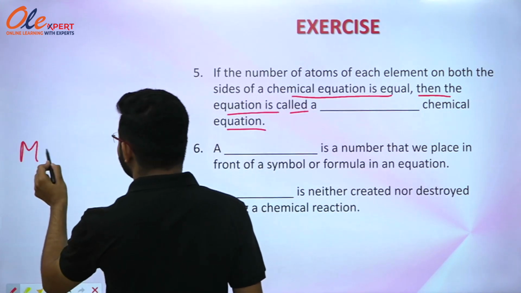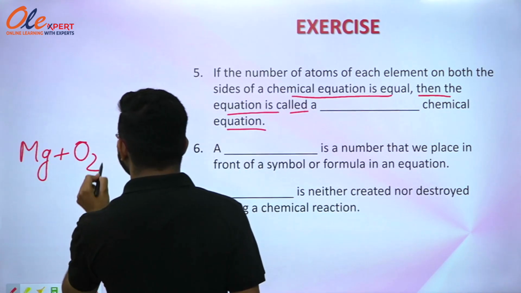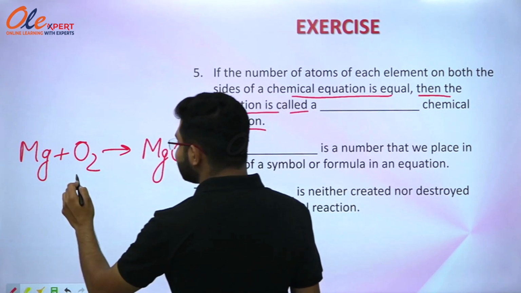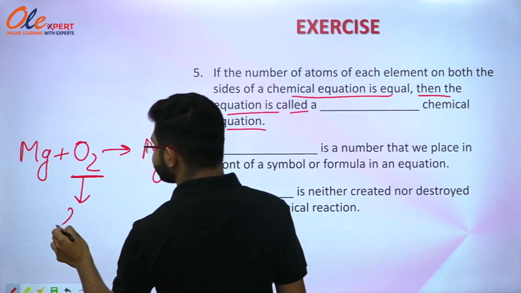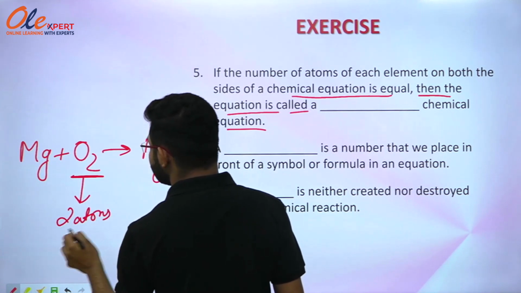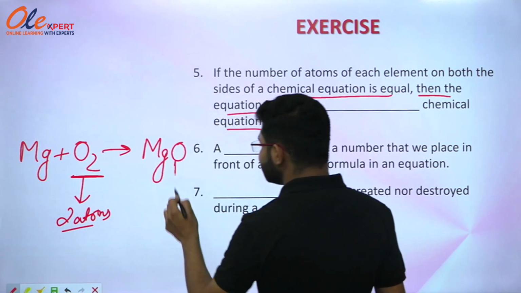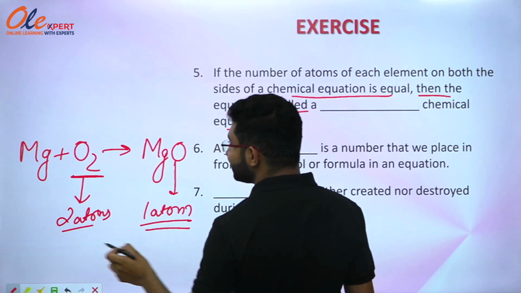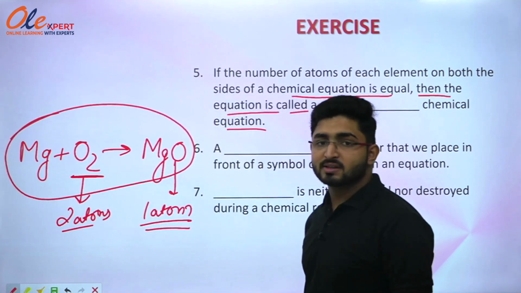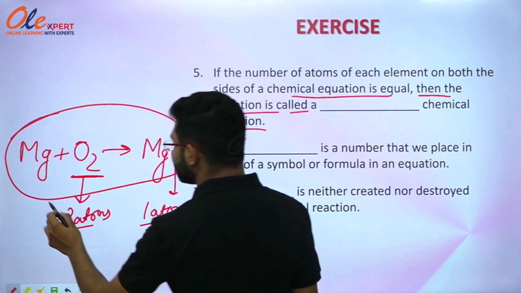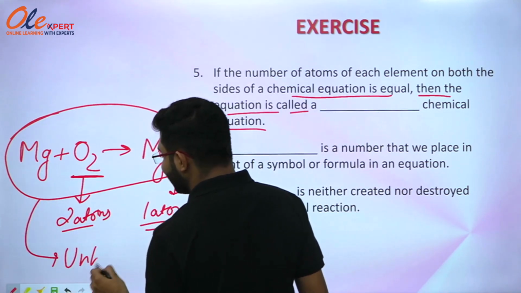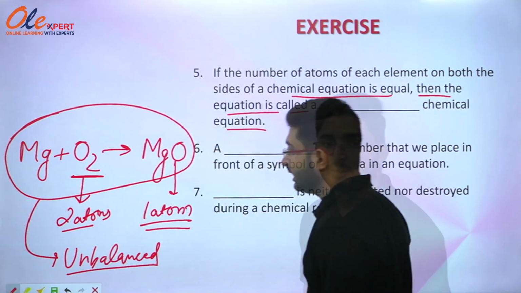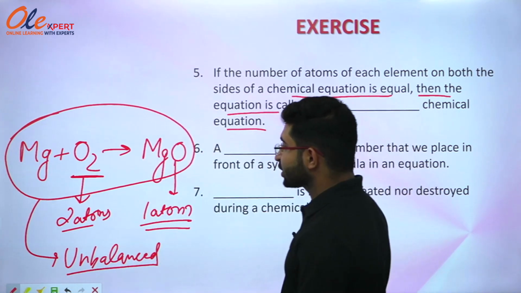If I have Mg plus O2 and it gives MgO, you can see that there are two atoms of oxygen on this side and there is only one atom of oxygen on this side. So we can say that this chemical reaction is not balanced. That is why this is an unbalanced chemical equation.